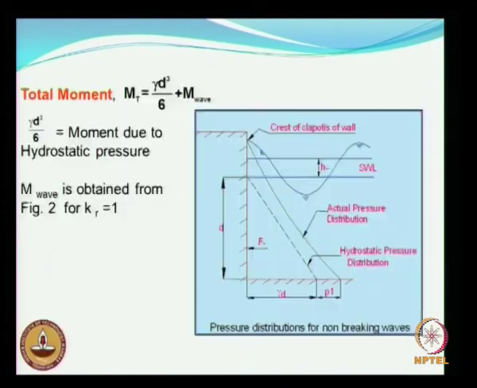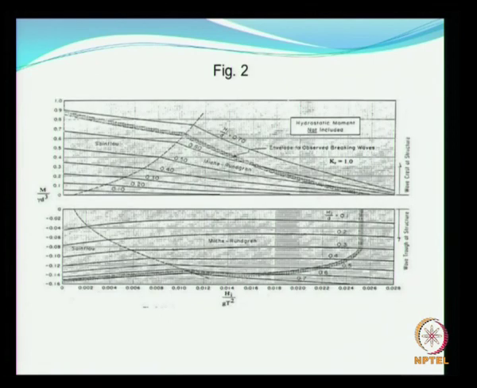So now the total moment acting on the wall from this point will be gamma d cubed by 6, which is due to the static head, plus the moment due to the wave. The moment due to the wave is obtained in a similar way to what we have done for F wave, again by using a nomogram as shown here.